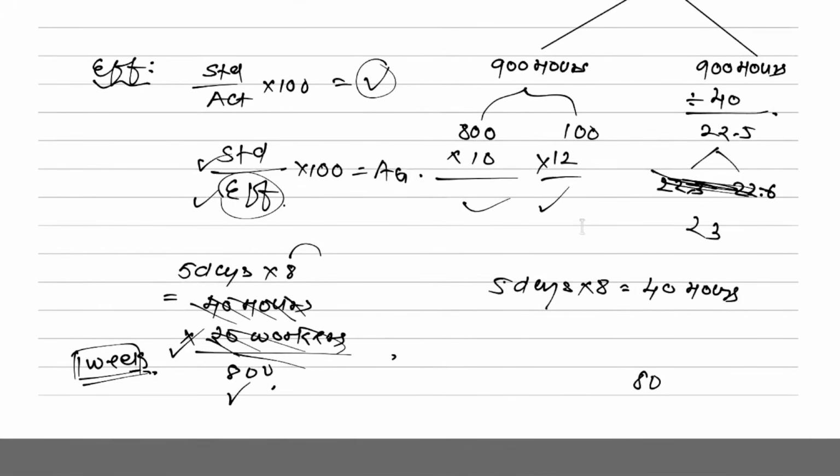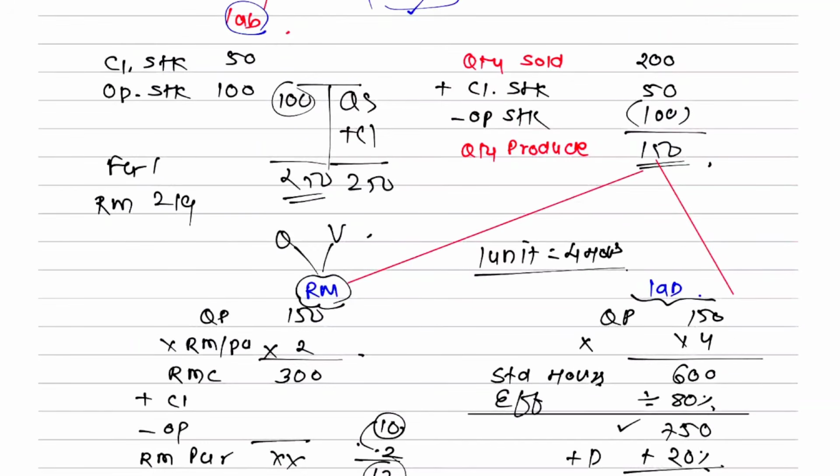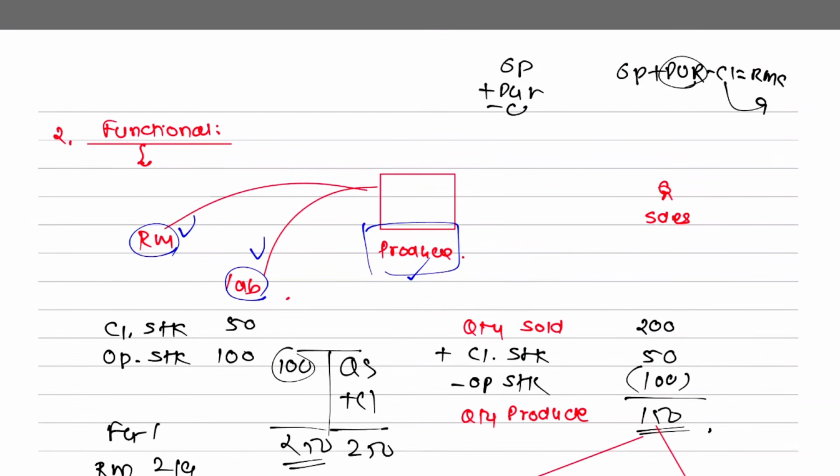Sir, why sir? If you take 22, there will be a problem. 22 into 40 if you do, तो 40 hours one worker will work into 22. तो मेरा काम तो 880 का ही होएगा. So shortage will be there, right? So whatever is your fraction, you should always round it off to the next number, not the mathematics मत सोचो. Always round off to the next number in this case. पूरा अभी अच्छे से स्ट्रक्चर क्लियर है इसके अंदर. अच्छा, so this part is very much clear करके.